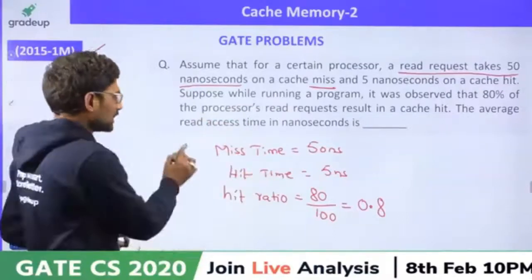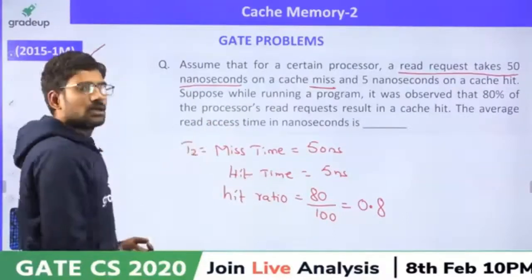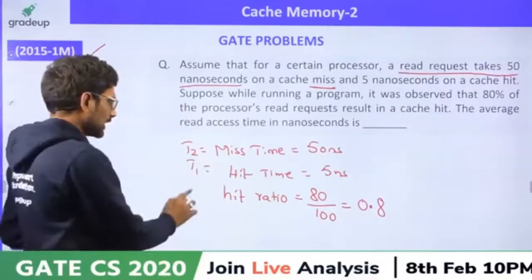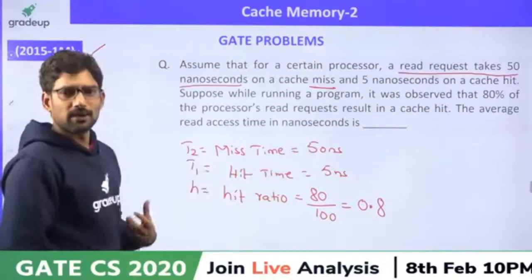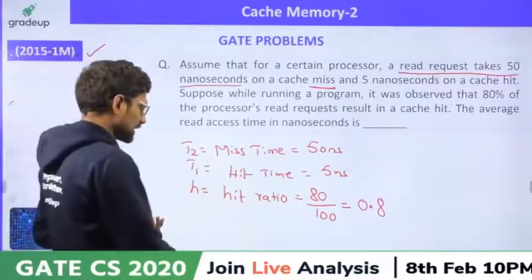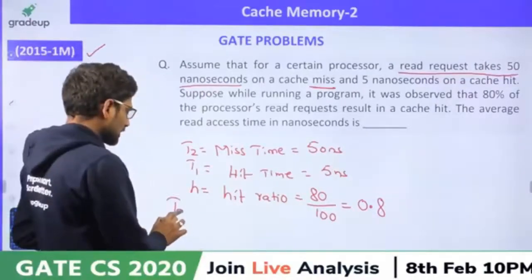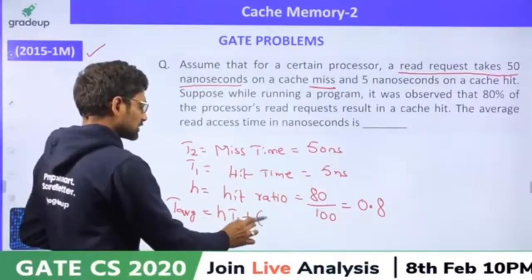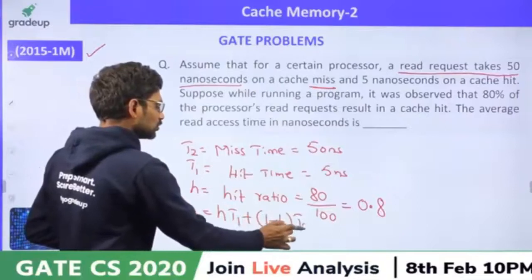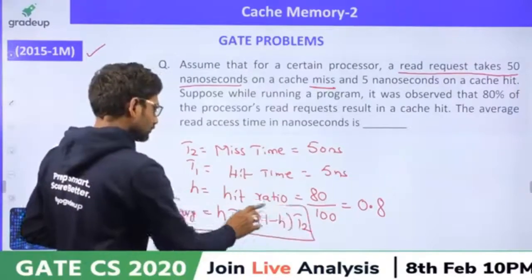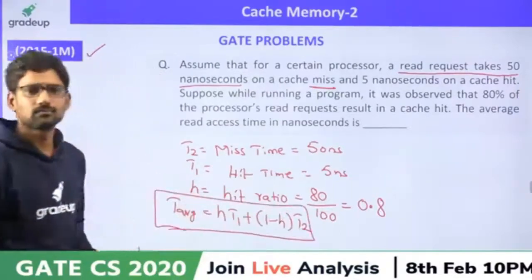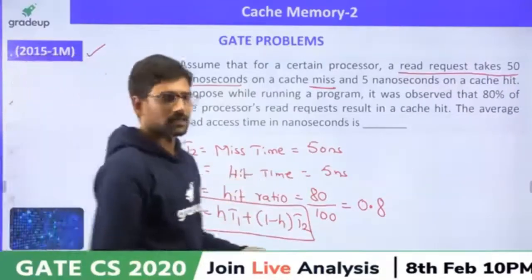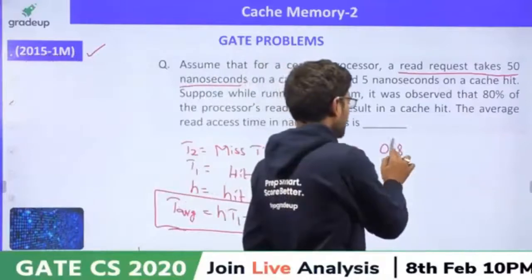Miss time means T2, hit time T1, hit ratio H. So, we have a formula. What is that? Average memory access time is equal to H T1 plus (1 minus H) T2. So, substitute H as 0.8 times 5.